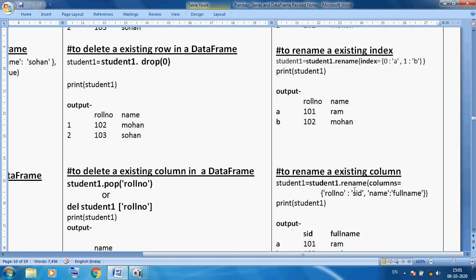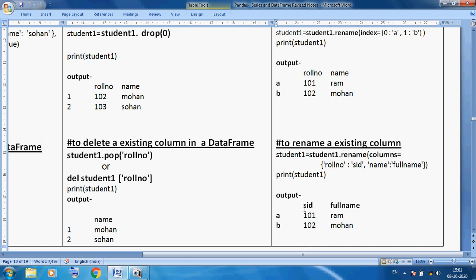Okay, so the structure is important. Okay, so it requires revision and practice. Okay, so you can see our SID, roll number is not here, here SID, name is not here, here full name. So this is a basic operation, rename index, and I hope you understand because I am giving a very simple example, our academic example I am taking, so you can learn in an interesting manner and very easily. Okay, you can perform anything with the help of a simple example.